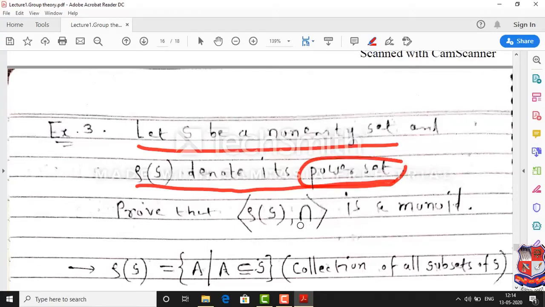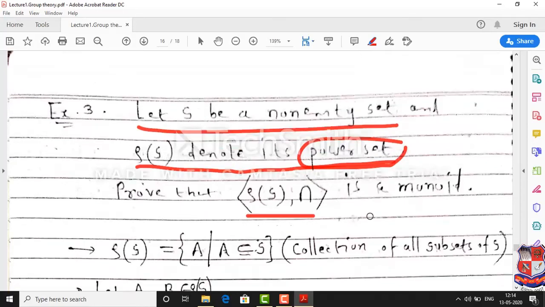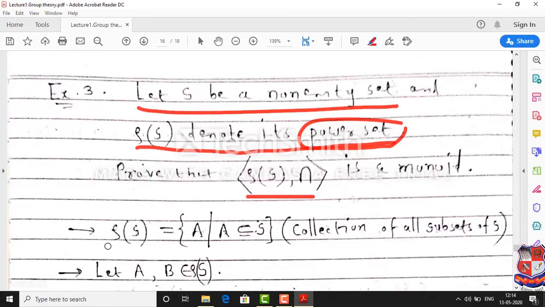So we can talk about this algebraic system, the power set of S with intersection. This is the meaning of the power set of S: it is the set of all subsets of S. Now to show that this is a monoid, first we show that intersection is a binary operation.